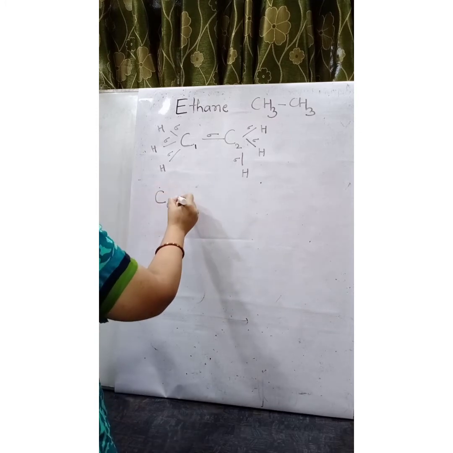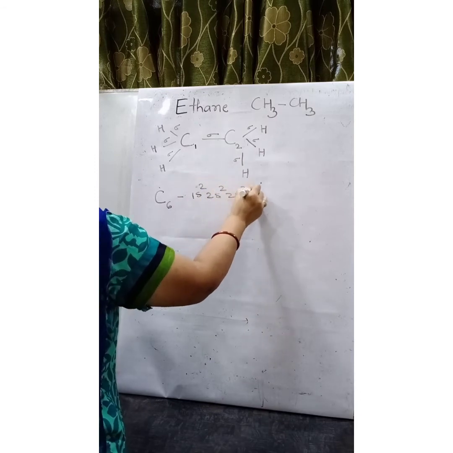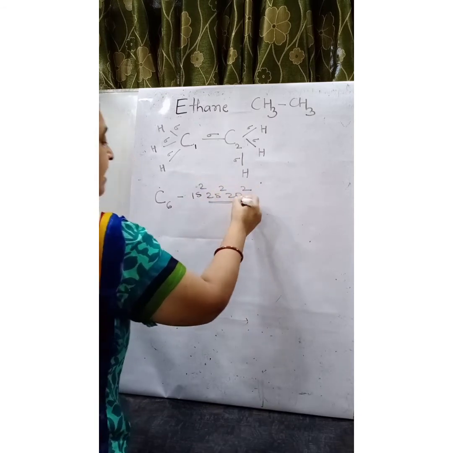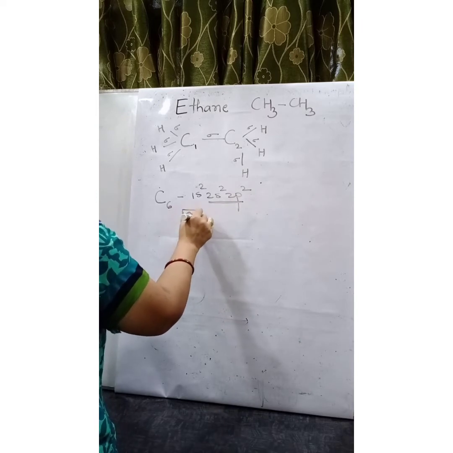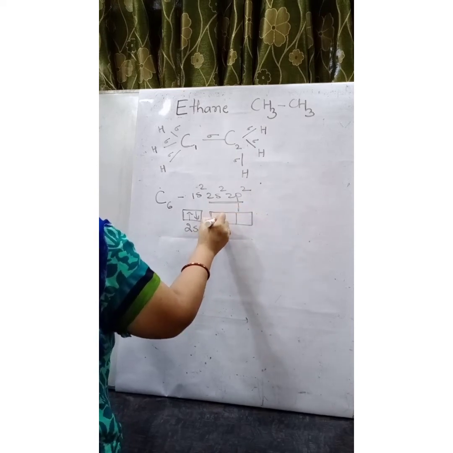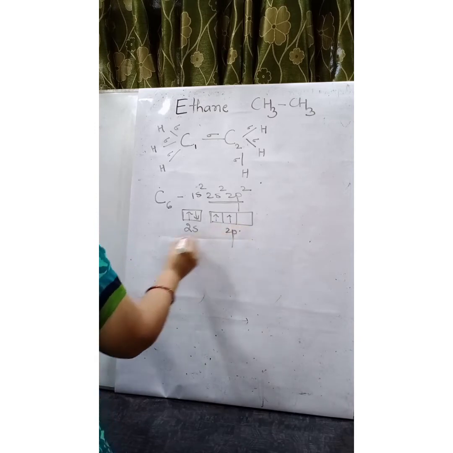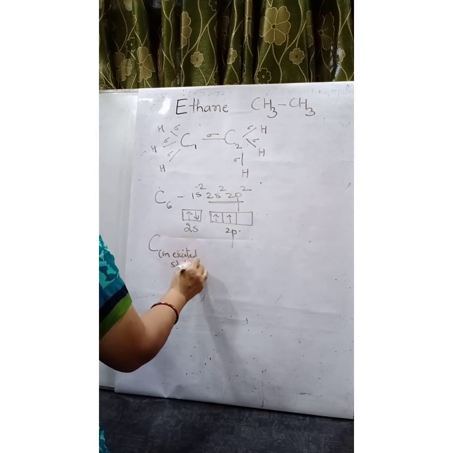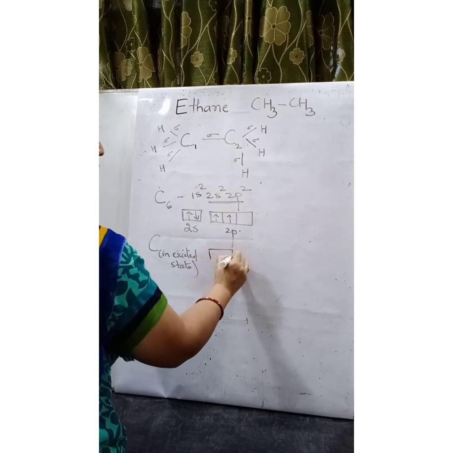Carbon atomic number is 6. 1s2, 2s2, 2p2. This is the valence shell, where the 2s is having 2 electrons in valence shell and 2p is having 2 electrons. Now carbon moves in the excited state. One of the 2s electron moves to the vacant p orbital.